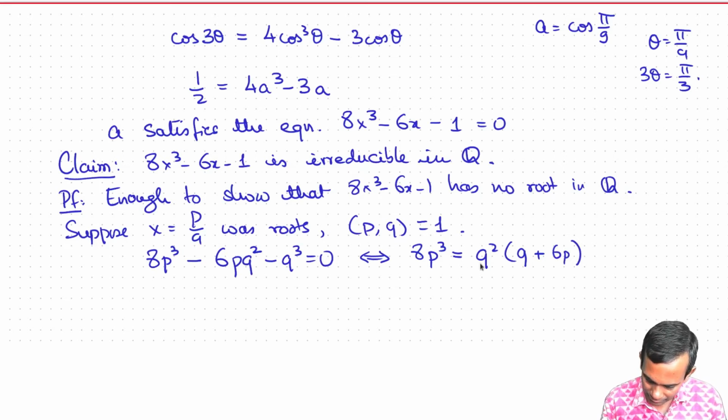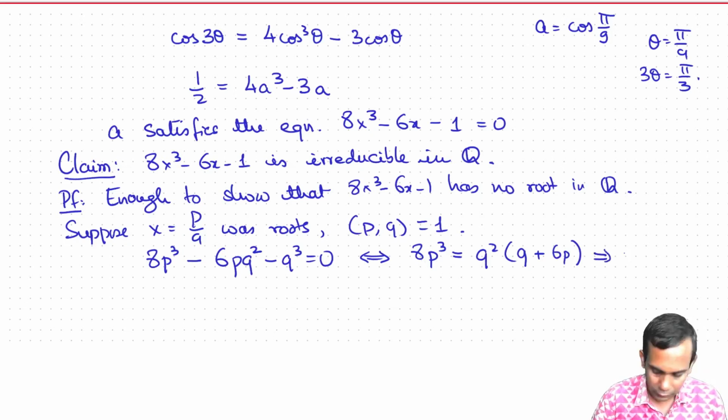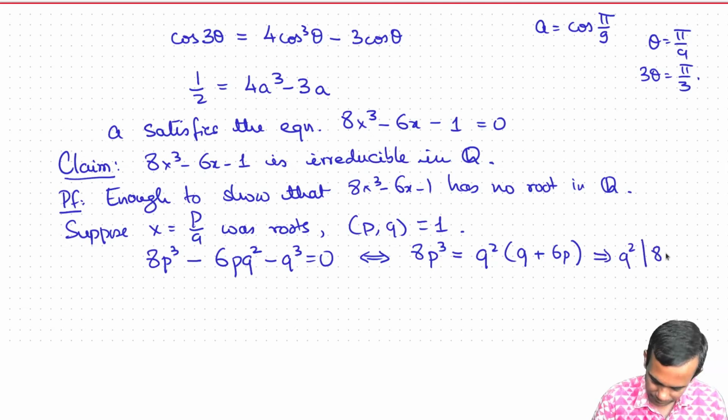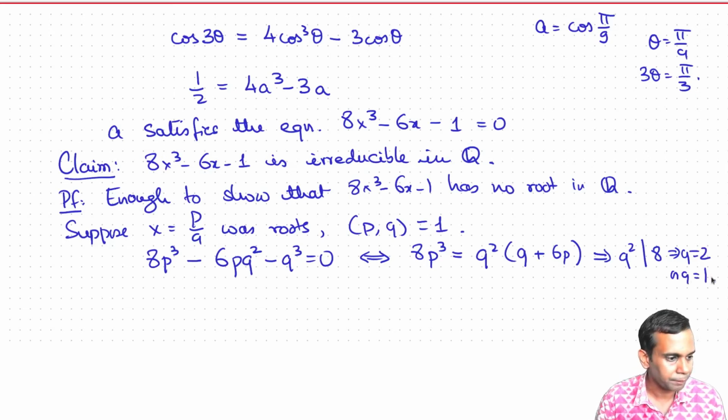Now p and q are co-prime, so this means that the only common factors of q can be with 8, and so q squared divides 8, which means that q equals 2 or q equals 1.